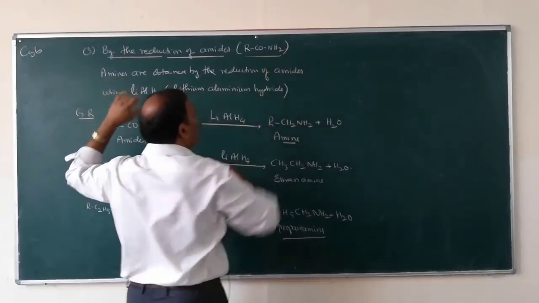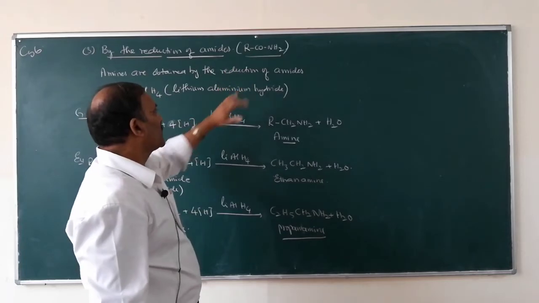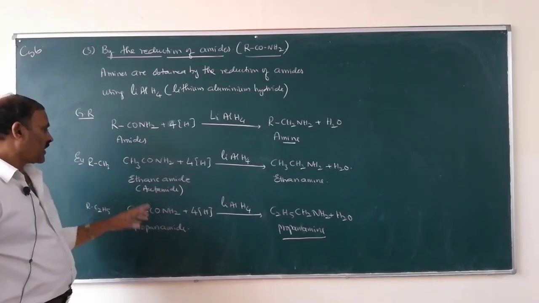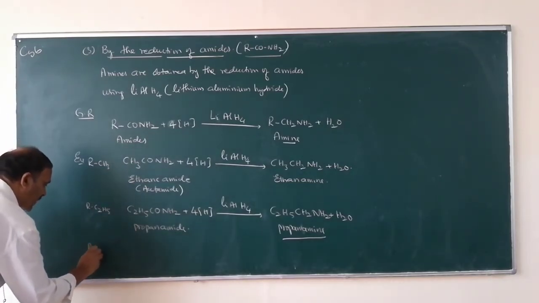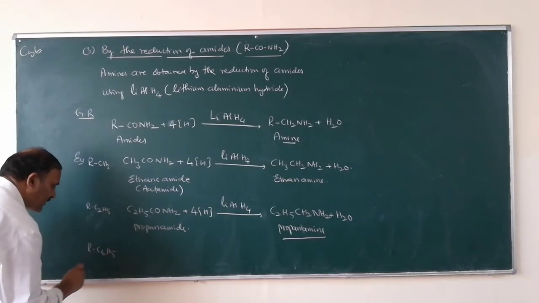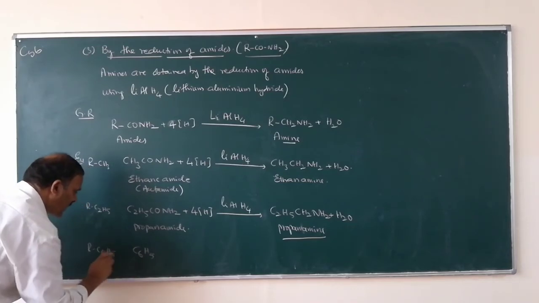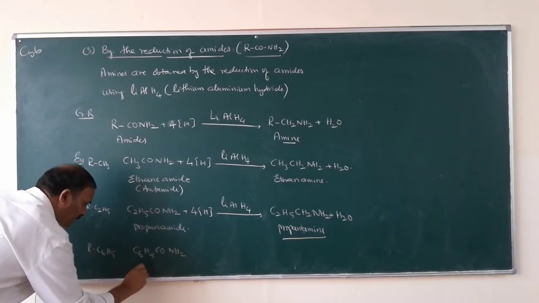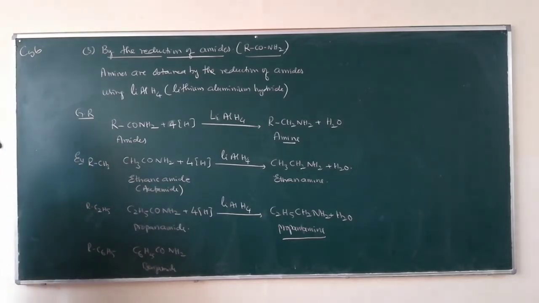The CONH2 group is called the amide group. RCONH2, this is acetamide. This one is propanamide. If R is C6H5, this one is C6H5CONH2, benzamide.